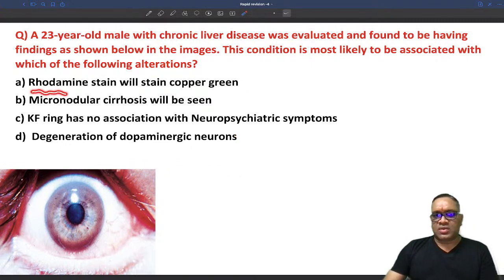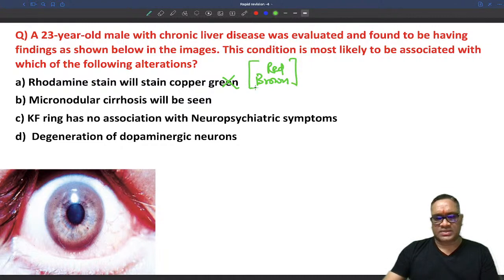Can you see, rhodanine stain will stain copper green? Will it stain copper green? Please remember, rhodanine stain is used for copper, that is true, but it will not give a green color. It will give a red-brown color. So this is the correct statement, not the green color.